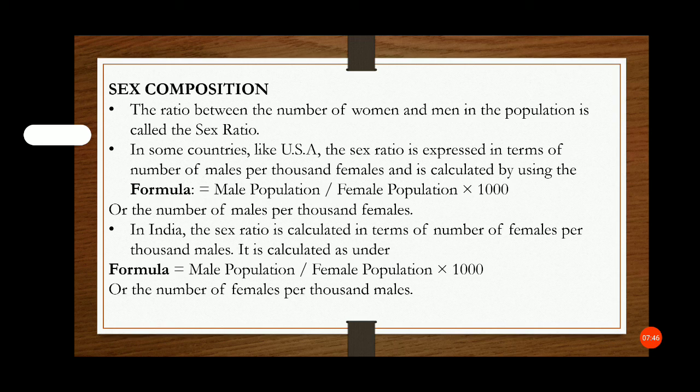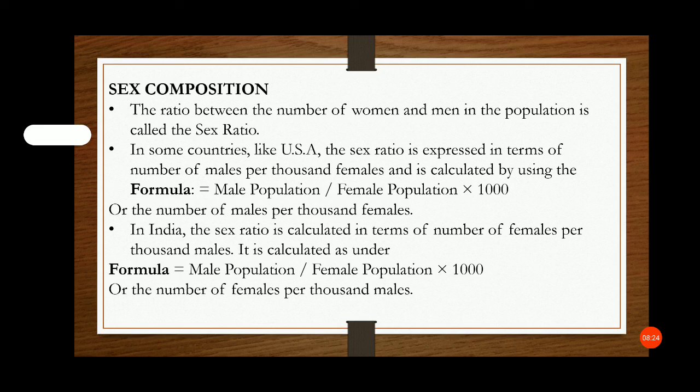Then sex composition: the ratio between the number of women and men in the population is called the sex ratio. In some countries like USA, the sex ratio is expressed in terms of the number of males per thousand females, and is calculated using this formula: male population upon female population into 1000.